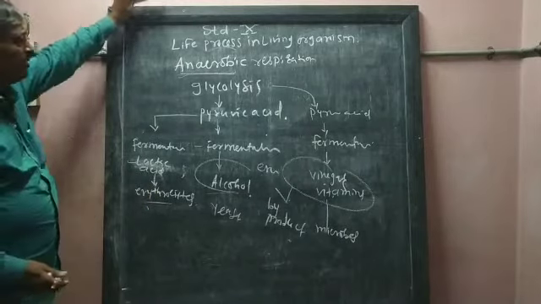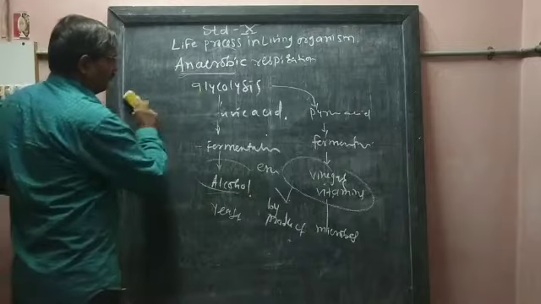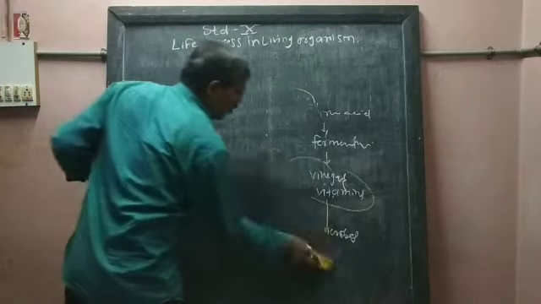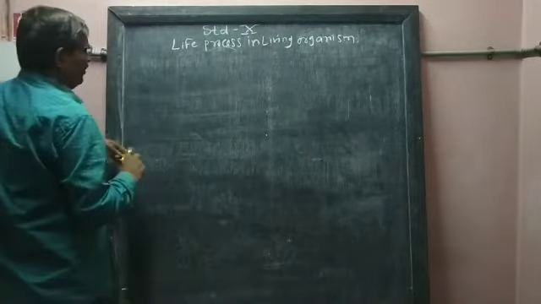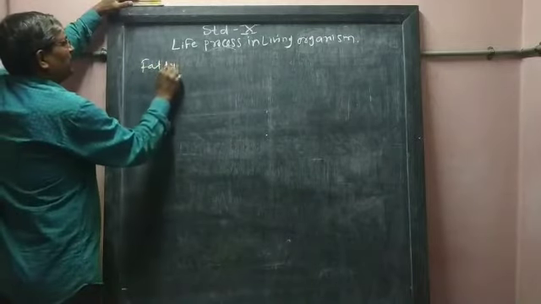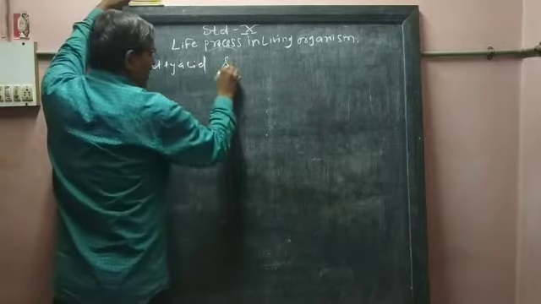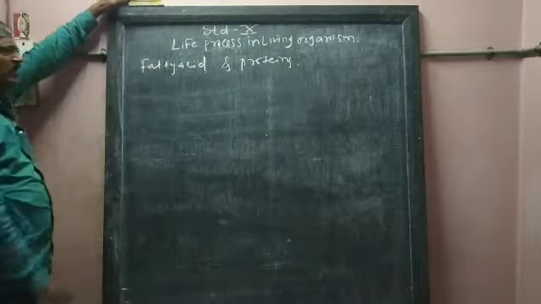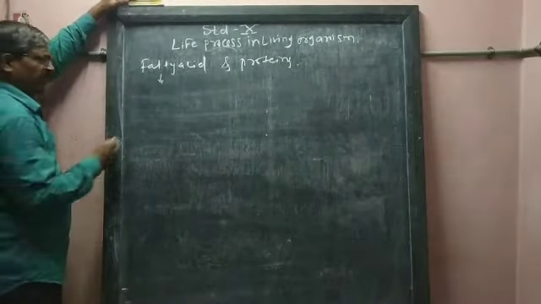Now we have to study how energy is produced from other food material, which means fatty acids as well as proteins. Half an hour ago I told you what is meant by fatty acid.